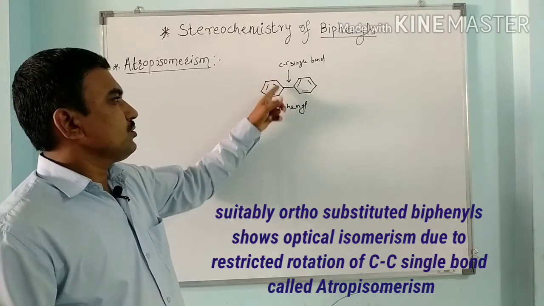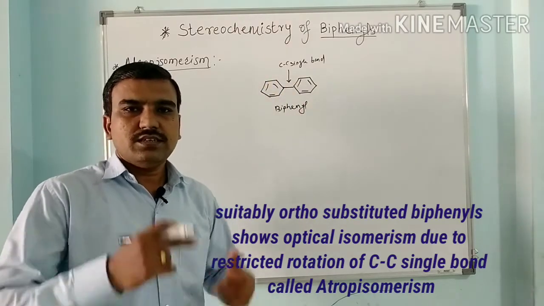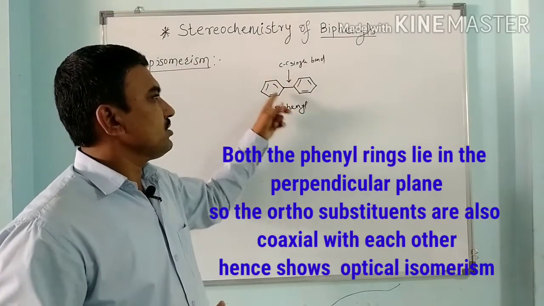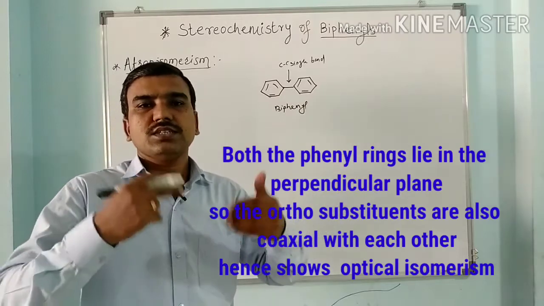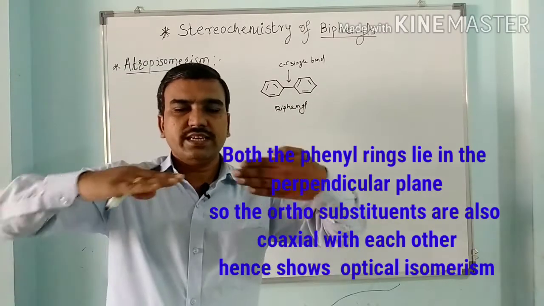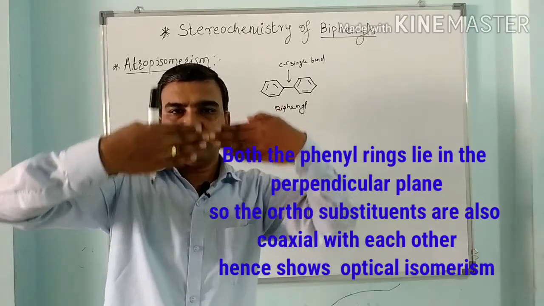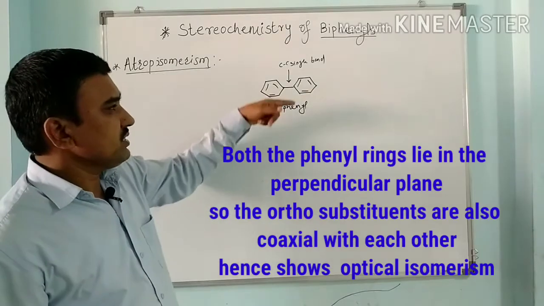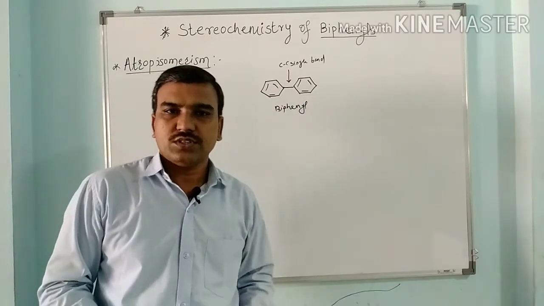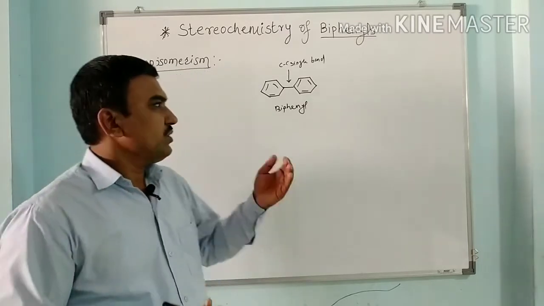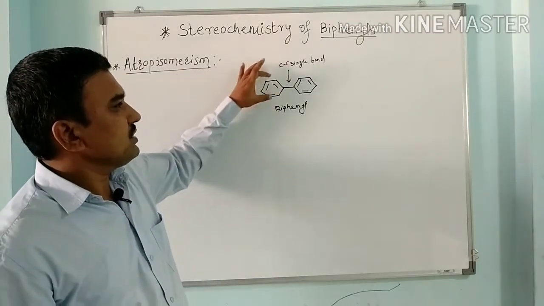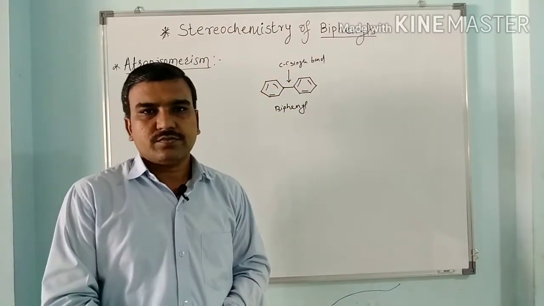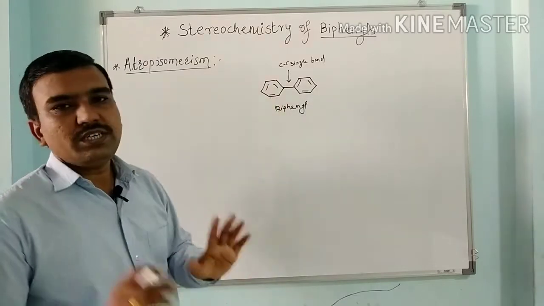Actually, when ortho groups are not here, then both the rings are continuously rotating. So this rotation cannot be hindered. Rotation is continuously going on. So both the rings may lie orthogonal, that is coaxial, or both rings may be coplanar. So through the rotation, one isomer can be converted to the other isomer. So to block this rotation, we have to incorporate ortho groups on these ortho carbons, so that the compound can be optically active. But the condition is that these groups should be different.